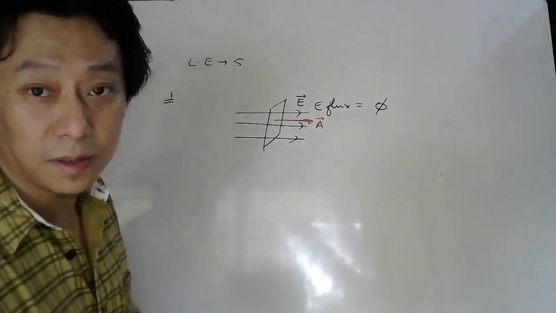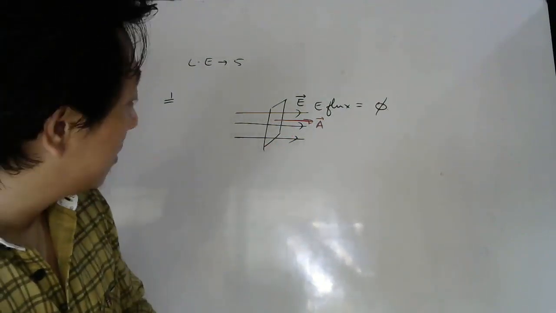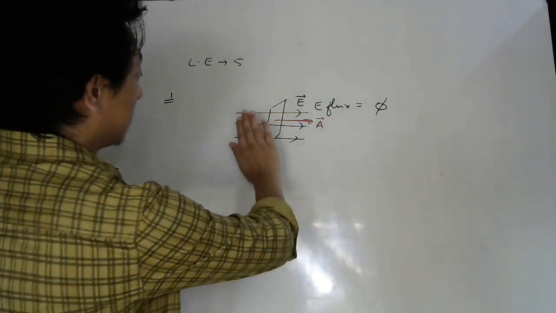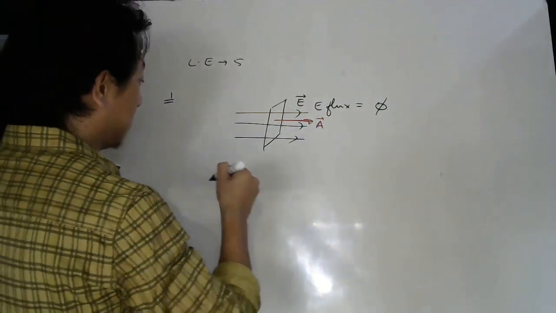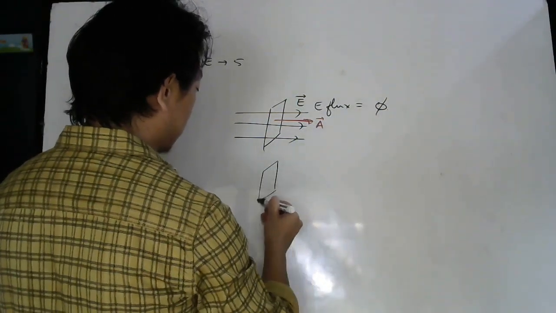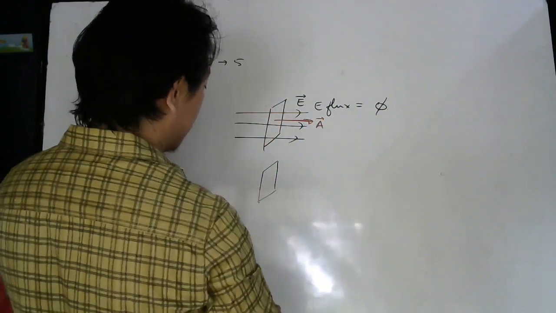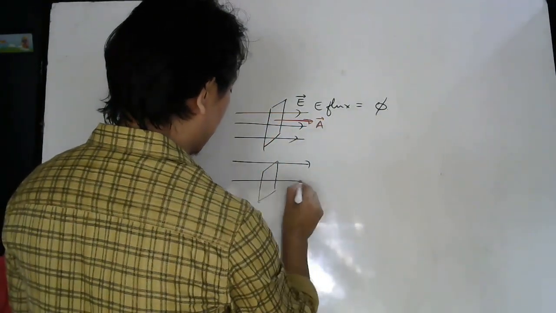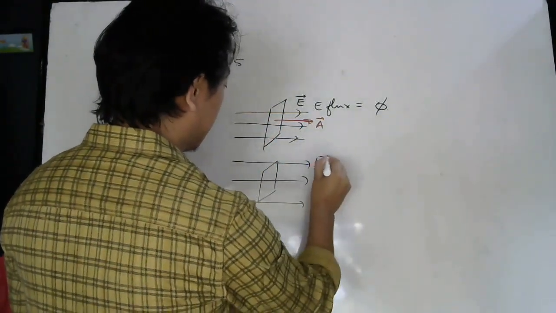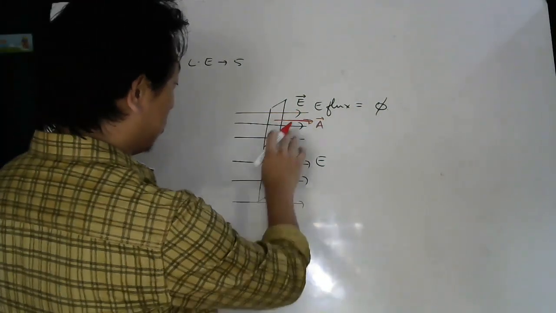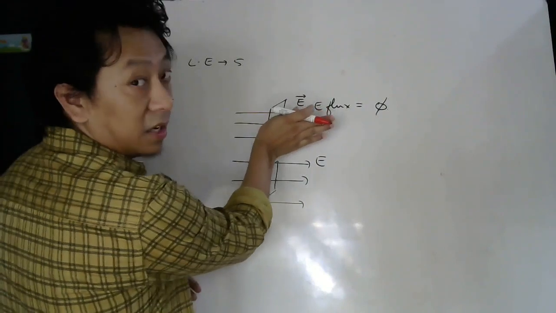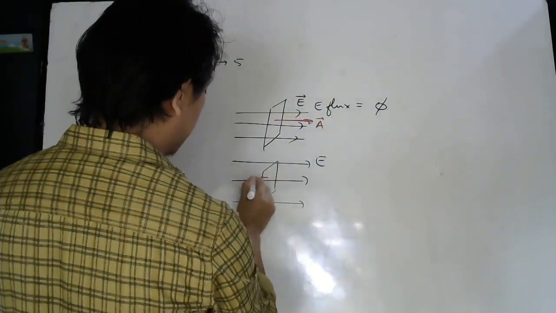Now if I flip the surface by 180 degrees, the electric field we have not changed. But where will the area vector be now? Because you have chosen it here already, you cannot change it. So when you flip it, the area vector will be on this side.